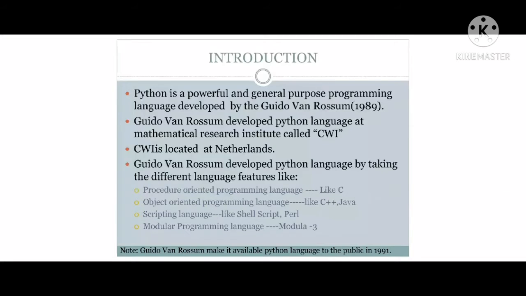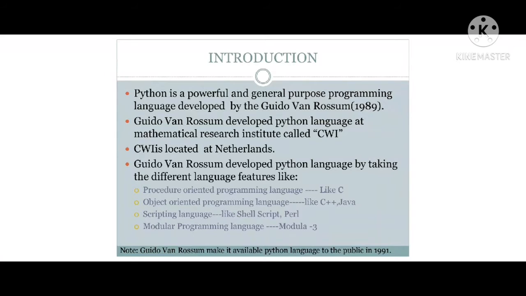Like C++ and Java, where C++ and Java have additional features when you compare with the C programming language. Sorry, C++ is the extended version of the C programming language, and Java has been inherited from C and C++.